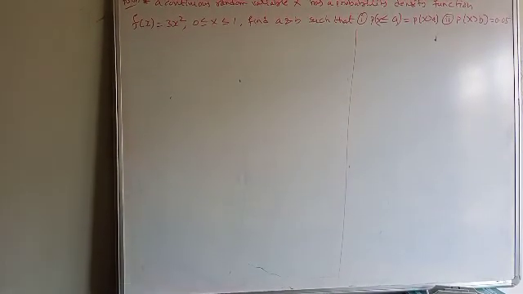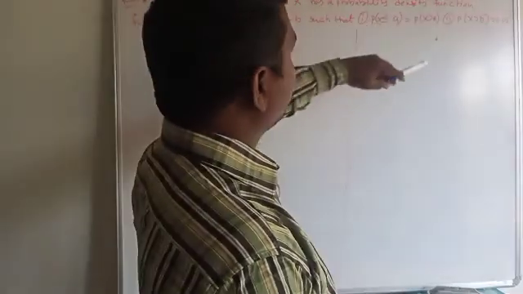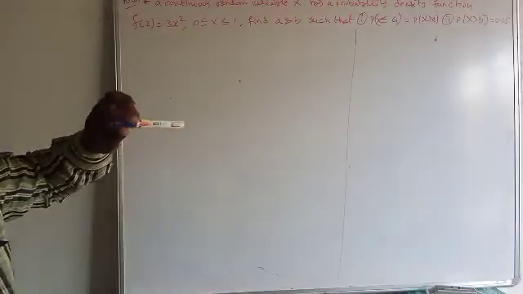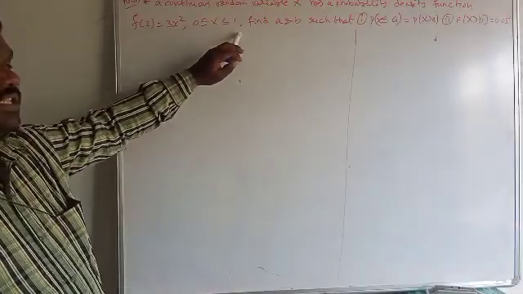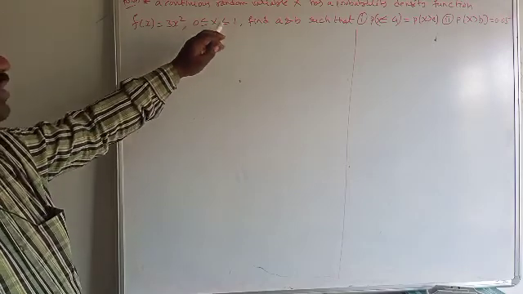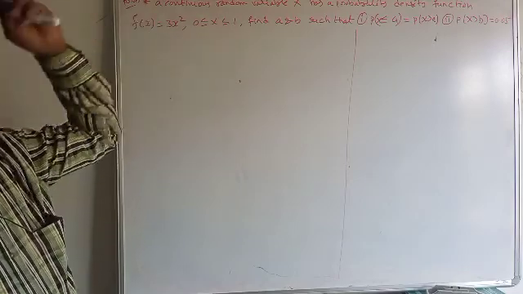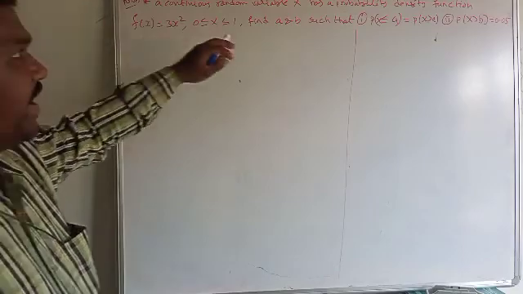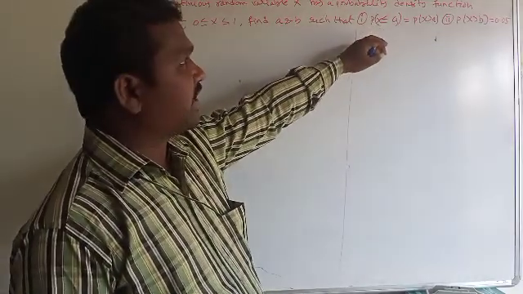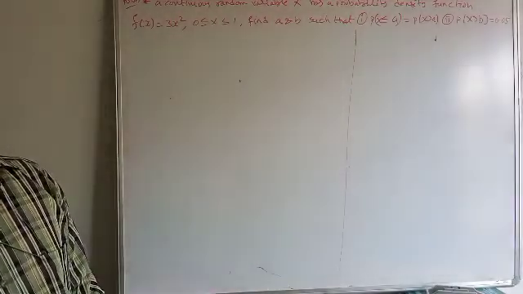So, a continuous random variable x has the probability density function f of x is equal to 3x square, 0 is less than x is less than 1. Only in 0 to 1 the function is defined. In the remaining interval, the function is defined as 0. Find a and b such that probability of x is less than a is equal to probability of x is greater than a, and probability of x is greater than b is equal to 0.05.